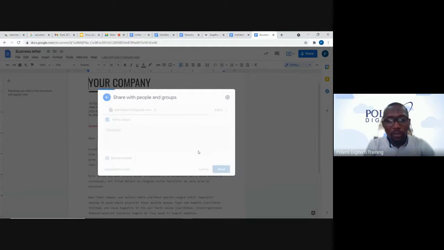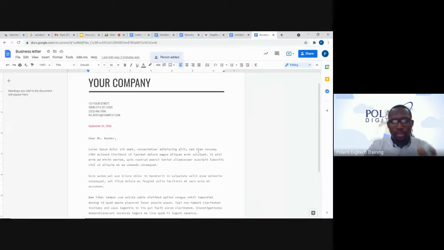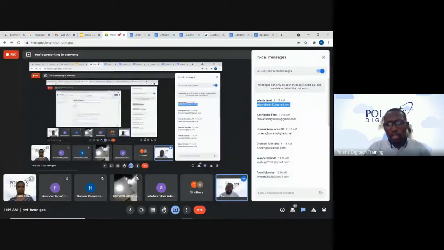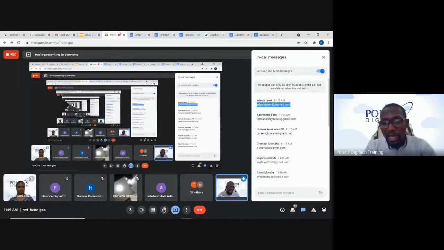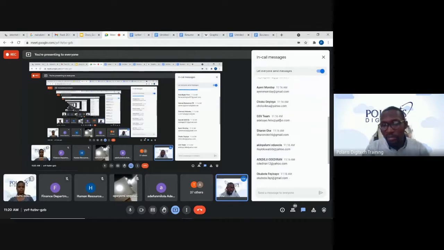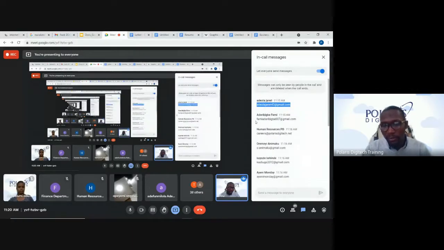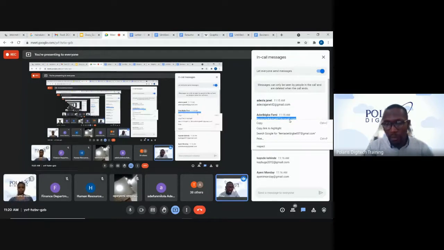I will urge the person, which is Diola, to come online to that document. Of course, you can add several email addresses in a list. So once you have those other email addresses, you just copy everything and paste there. But because I'm having them one after the other here, I'll be copying them as much as I can, and I'll copy as many as possible.